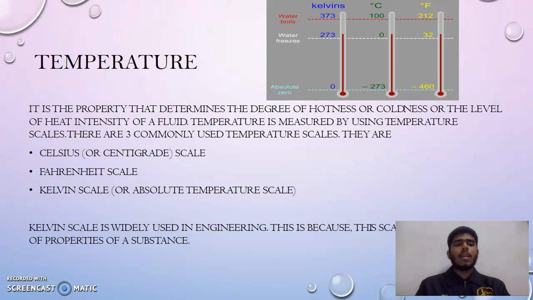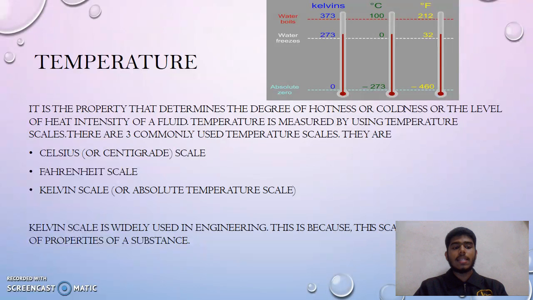Okay, temperature. It is a very common property that determines the degree of hotness or coldness, or the level of heat intensity, of a fluid. Temperature is measured using temperature scales. There are three commonly used temperature scales, which are the Celsius or centigrade scale, the Fahrenheit scale, and the Kelvin scale, or absolute temperature scale. The Kelvin scale is widely used in engineering.